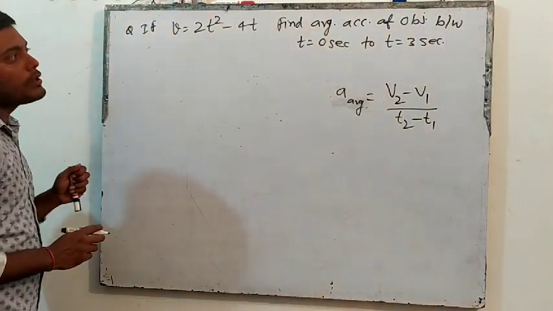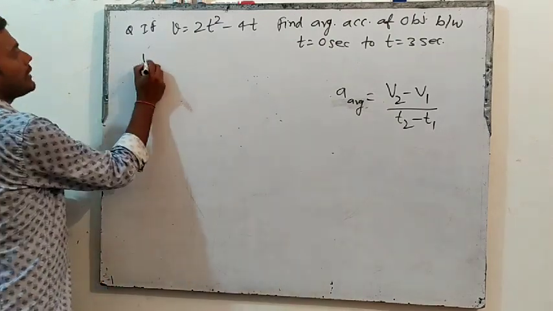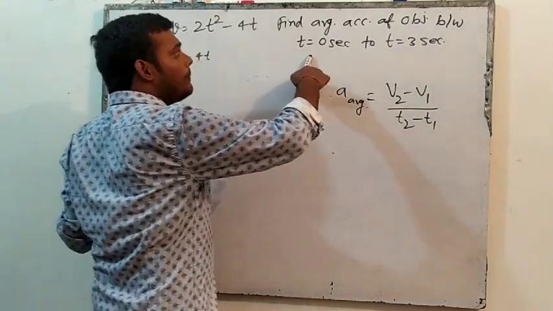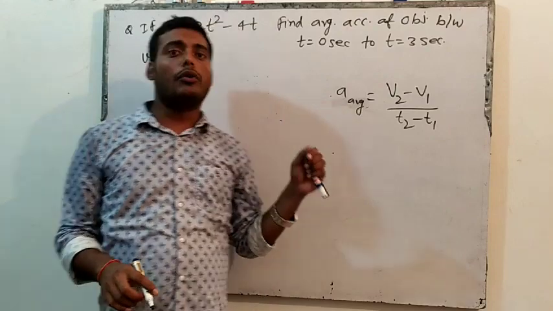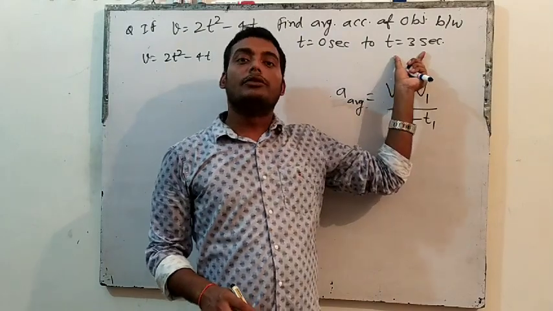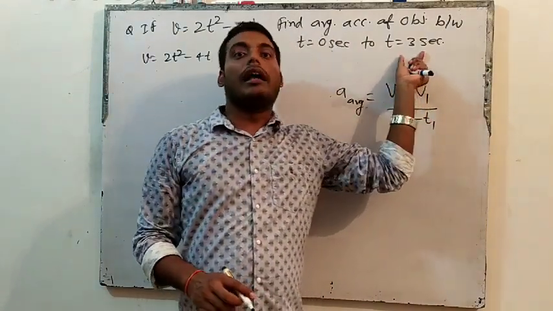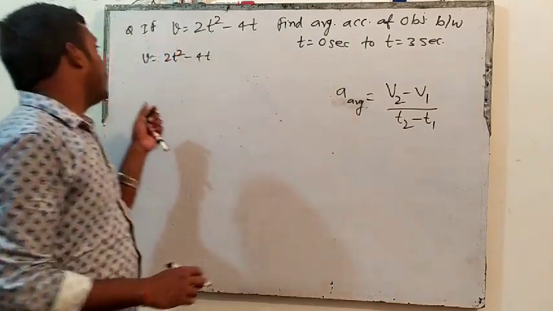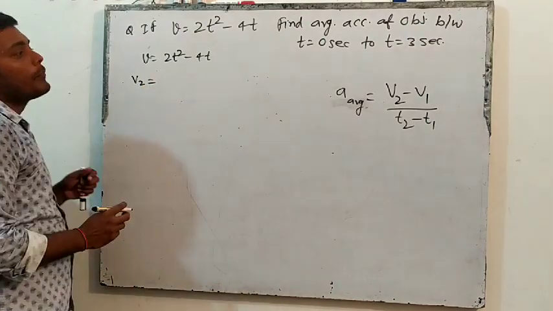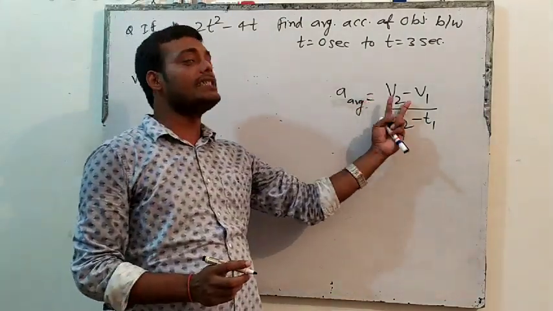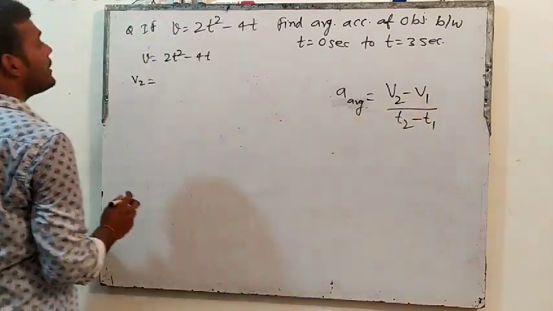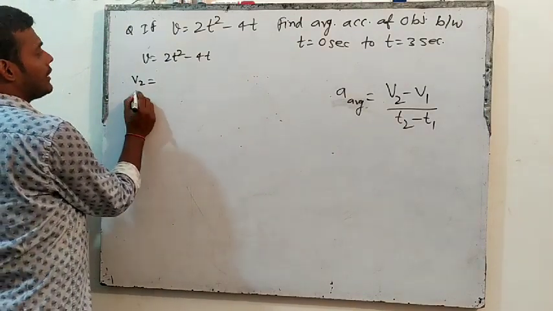So v2 means final velocity. The velocity equation is given: 2t square minus 4t. This object is starting its motion from t equals 0 second and it is finishing at t equals 3 second. So t equals 3 second is the final time and t equals 0 second is the initial time. This is the change in velocity: final minus initial. So v2 is final velocity and v1 is initial velocity. So v2 means the velocity of the object at t equals 3 second.